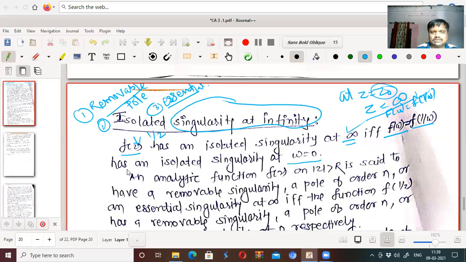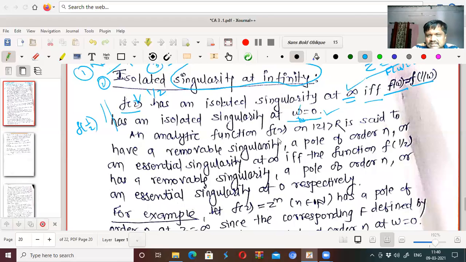So f of z has an isolated singularity at infinity if and only if f of 1 by z has an isolated singularity at z equal to 0.